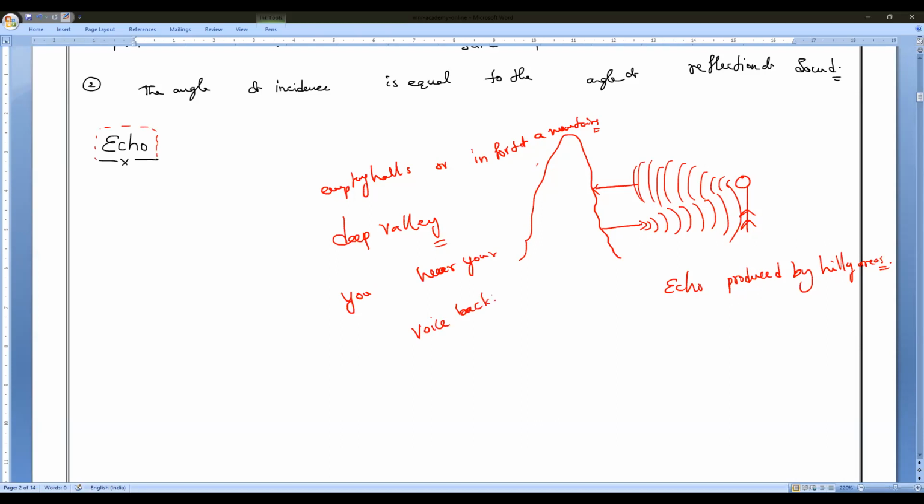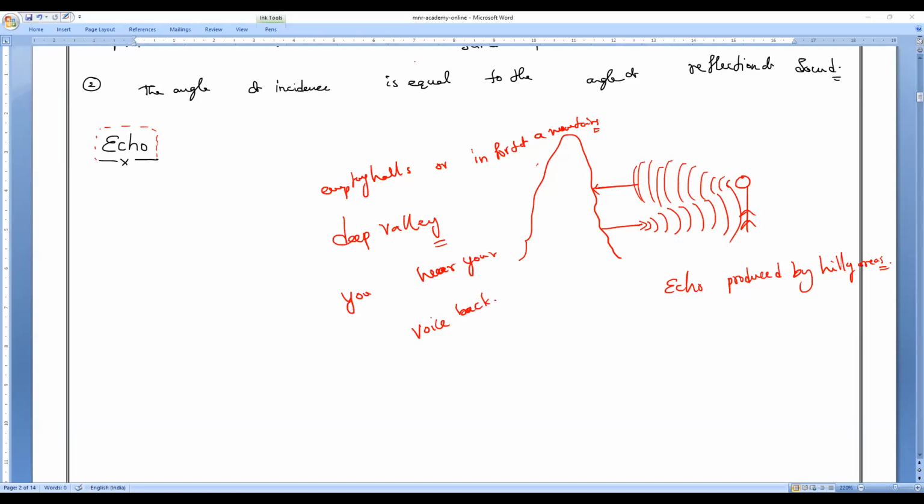That is what we used to call an echo. Inside caves also. You can say hello, hi, how are you, whatever you speak, the repetition of the original sound takes place. That is what we call an echo.